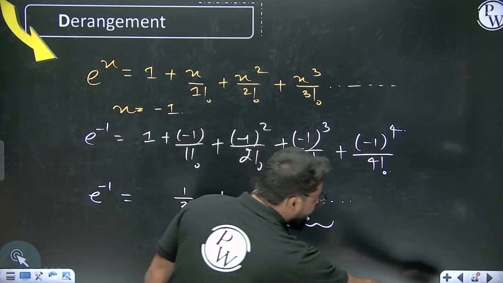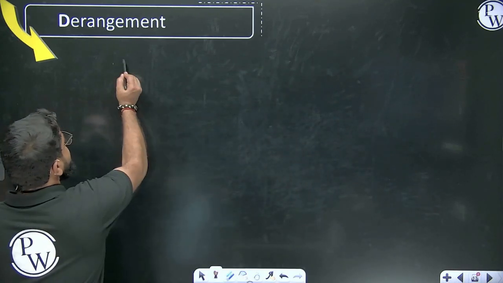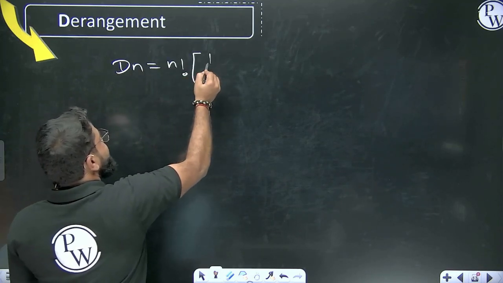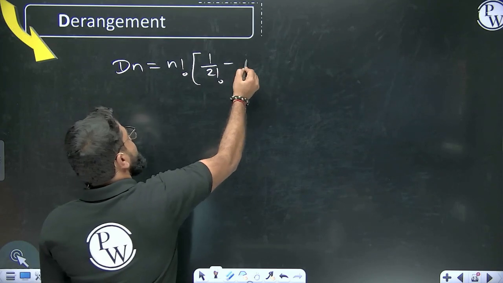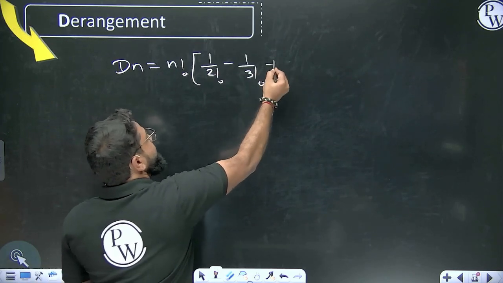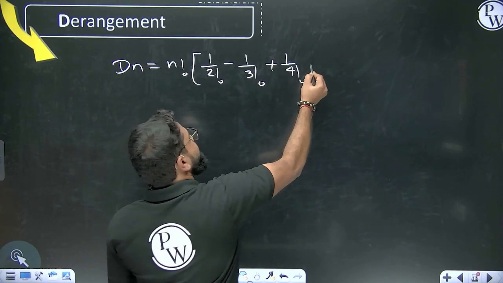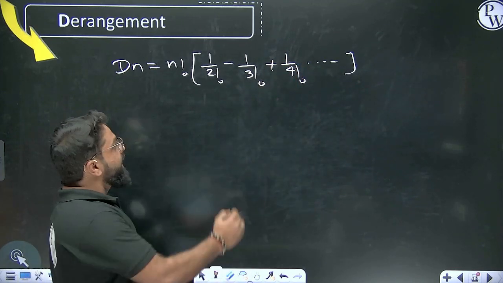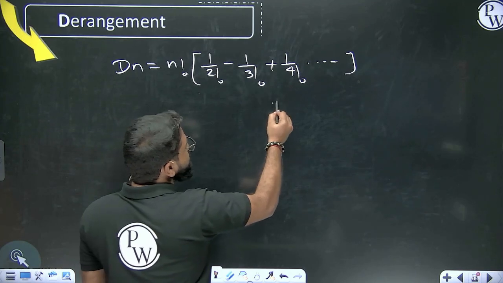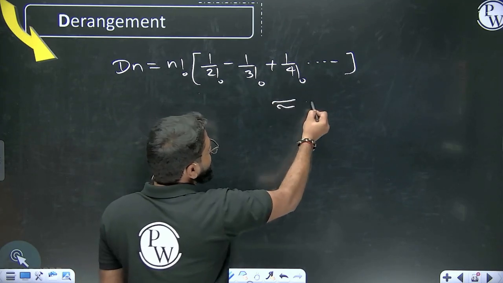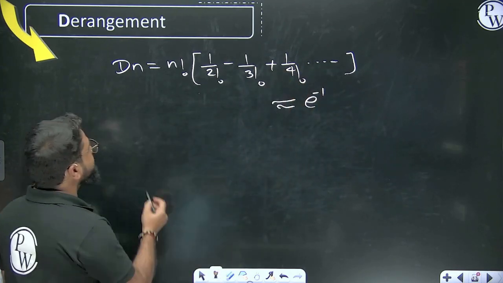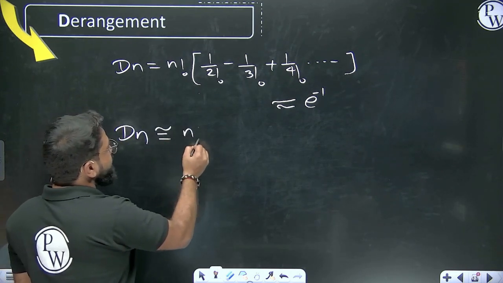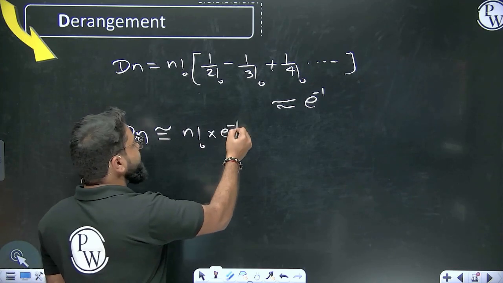Now if you try to understand the formula, in a derangement, D of n you have written as n factorial times (1 upon 2 factorial minus 1 upon 3 factorial plus 1 upon 4 factorial and likewise). We have just derived these things, and this is almost equivalent to e raised to -1. So you can say that D of n is almost equivalent to n factorial into e raised to -1.